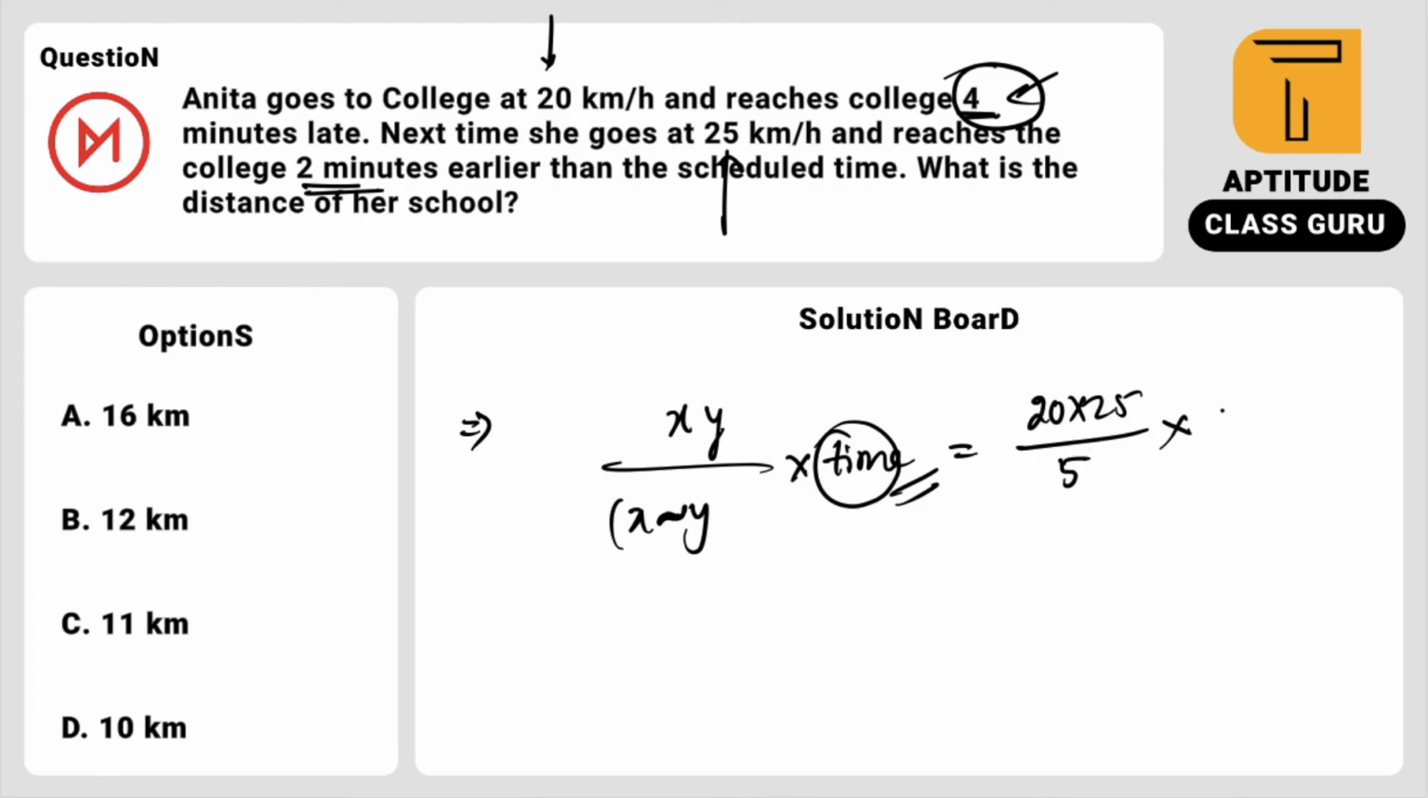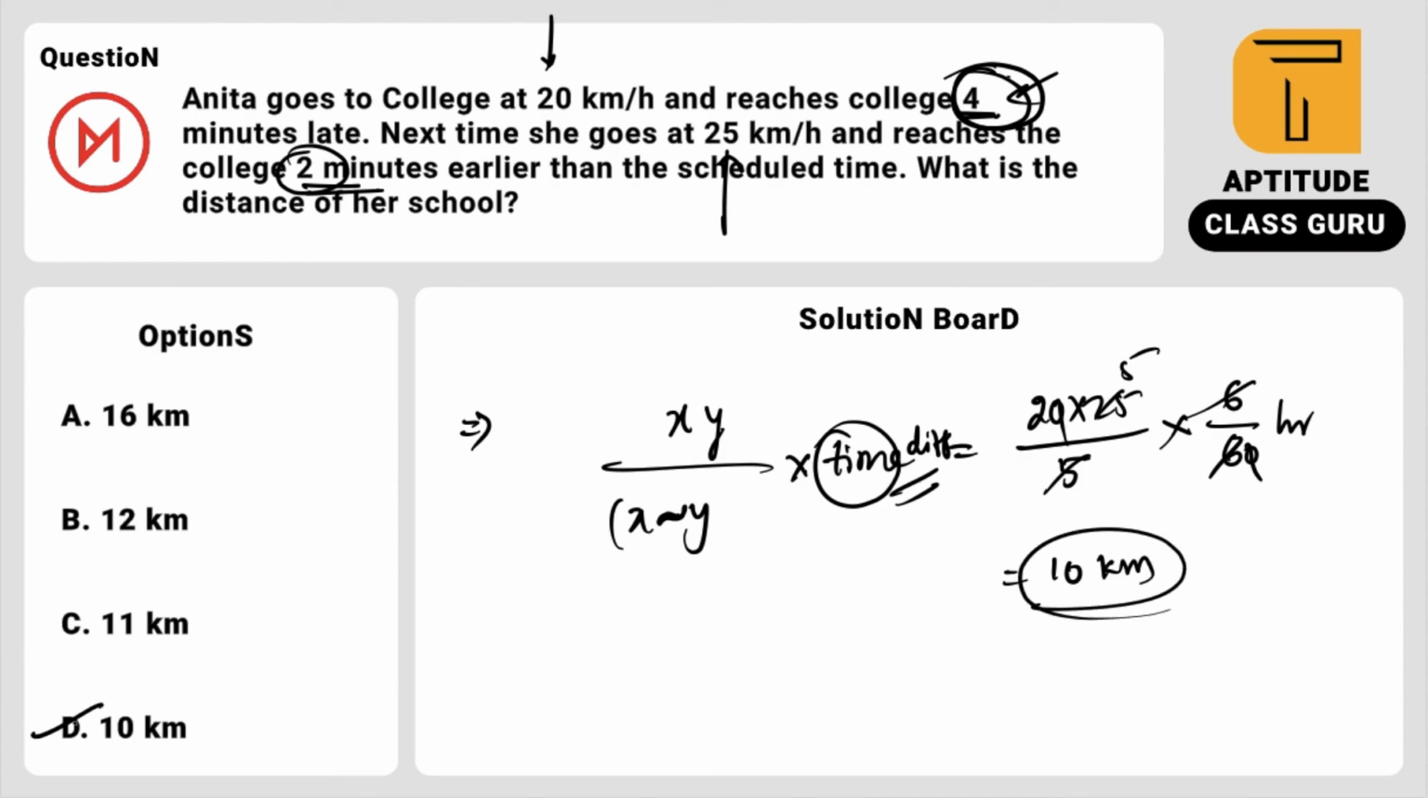So try to convert them into hours. 6 minutes divided by 60 minutes will give you the hour. Why I have taken 6 is nothing but 4 plus 2 guys, simply. So the time difference between them. So the formula is the time difference. So simply the 0s got cancelled, 6 got cancelled here, 5 got cancelled here 5 times. So 5 2s are 10 kilometers is the answer. So option D is correct.